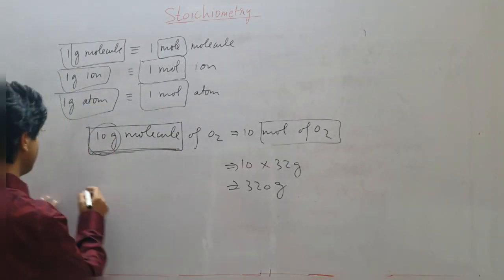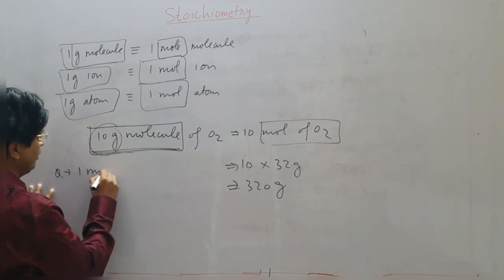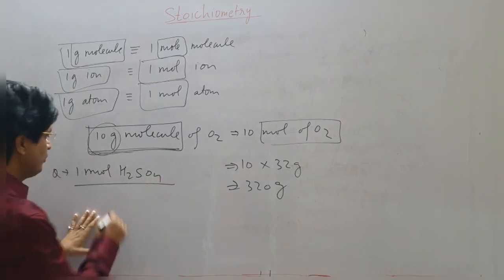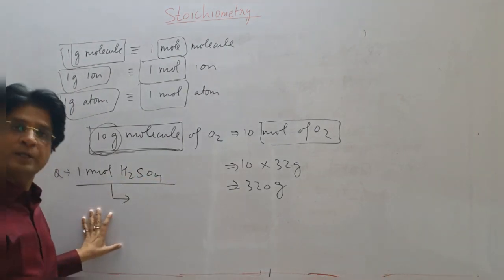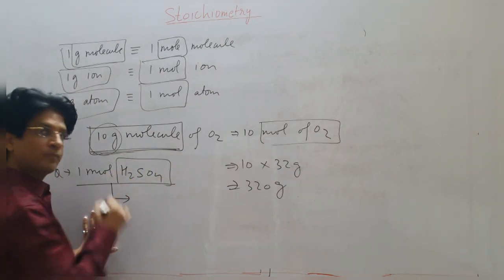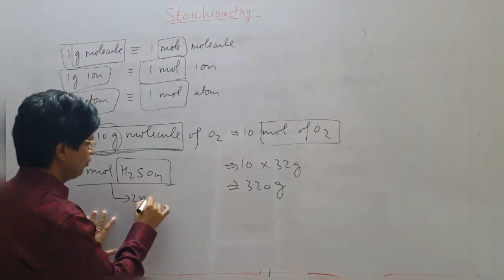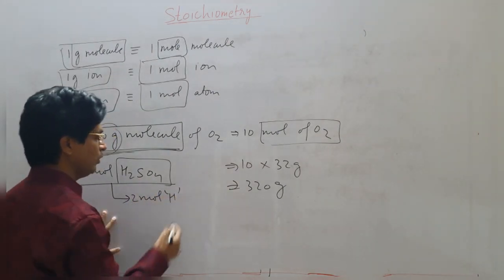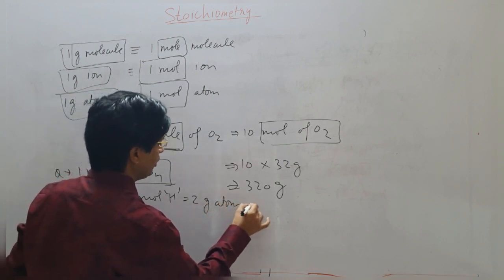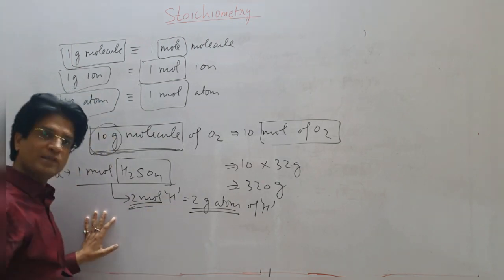Now secondly, if I give you a question which says that I have got 1 mole of H2SO4, and you have to tell me how many gram atom of hydrogen I have. In 1 mole of H2SO4, I have got 2 mole of hydrogen atom. You can say 2 mole of hydrogen atom, or you can say simply 2 gram atom of hydrogen. 2 gram atom or 2 mole is one and the same thing.